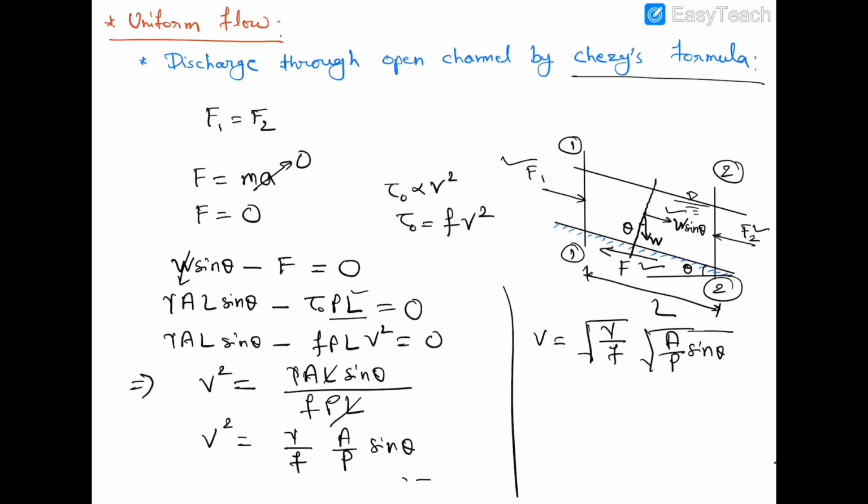Here we know A upon P is hydraulic mean depth or hydraulic radius. Okay, and root over gamma upon F, we can replace this term by capital C, and this C is called Chezy's constant. Okay, so substitute all these values in this equation, then this will come out to be V is equal to C root over R sin theta, where R is hydraulic mean depth.